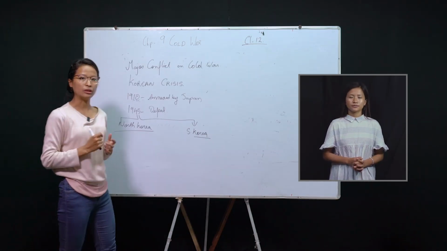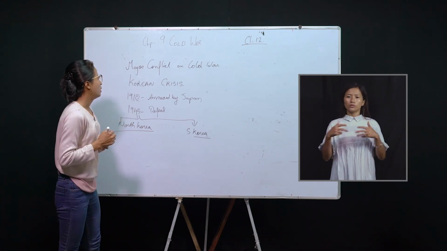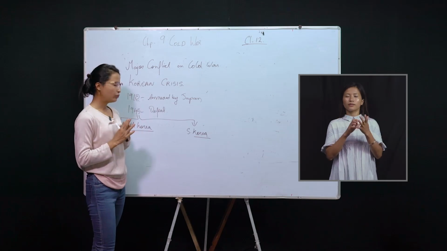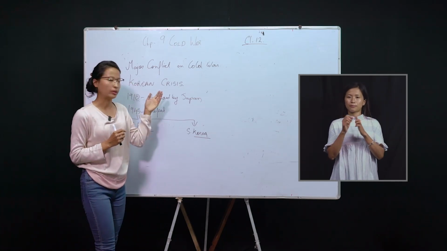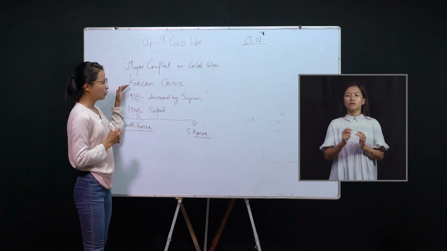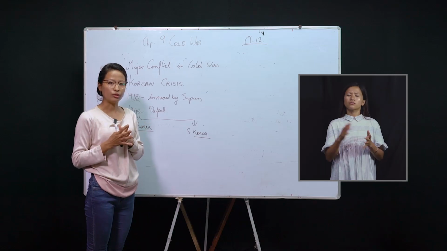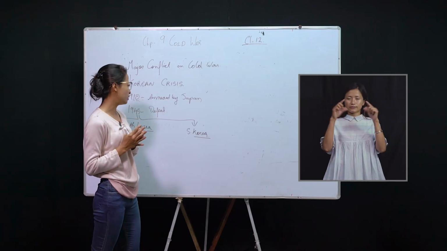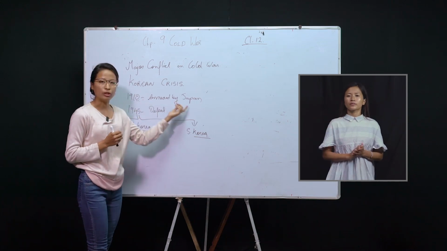Our next topic is major conflicts in the Cold War era. During the Cold War, the world faced 2 major crises. The first is the Korean crisis. The Korean Peninsula was controlled by the Chinese for hundreds of years. In 1910, Korea was annexed by Japan.